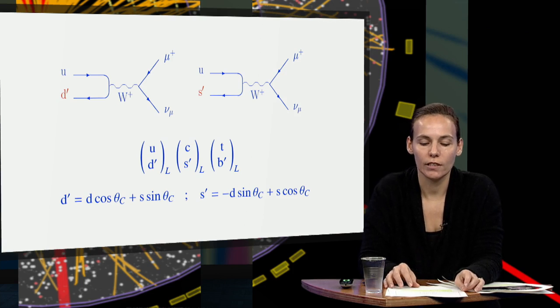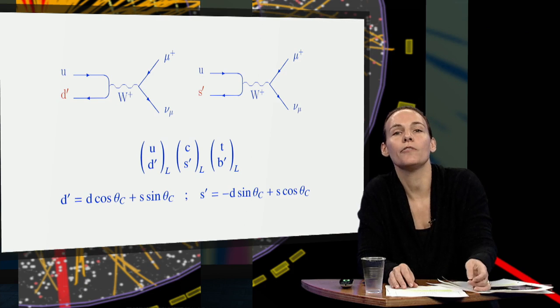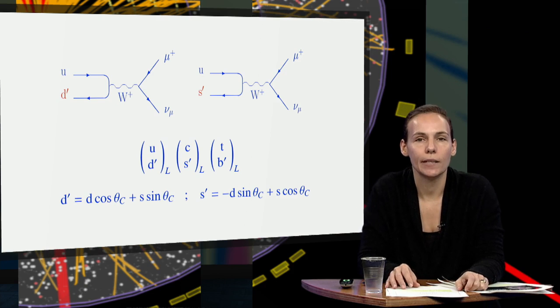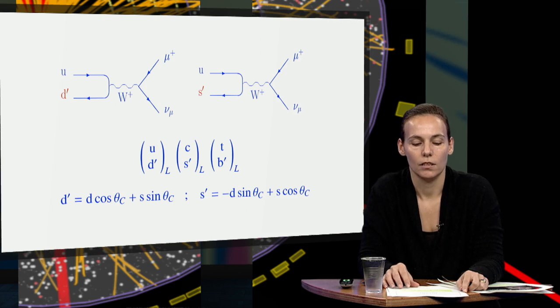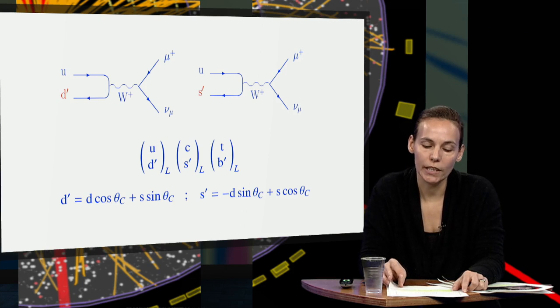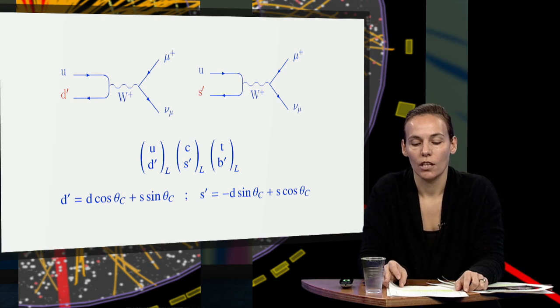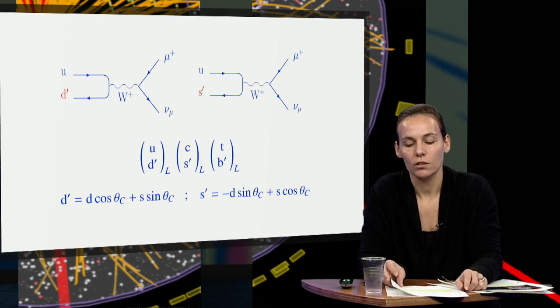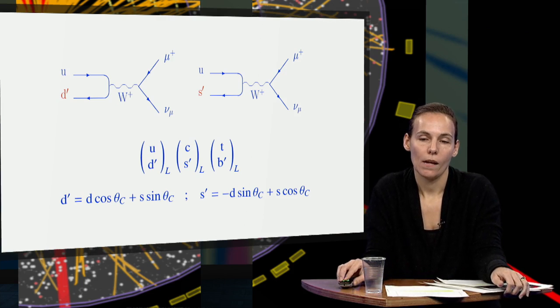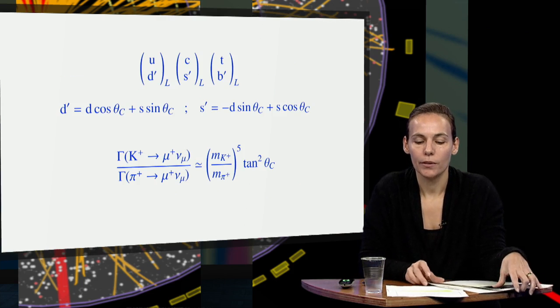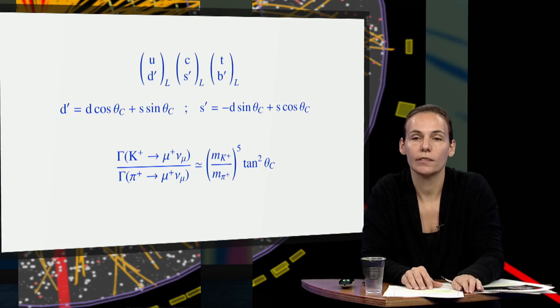For two generations, the description is simplified. In the formula, we symbolically substitute the wave function of the quarks with the name of the quark. The angle of rotation between the first two generations, theta c, is called the Cabibbo angle. The mixing corresponds to a modification of the weak charged quark current. A small strange quark amplitude adds to the down quark wave function, and vice versa. As a consequence, the amplitudes of the weak interaction of quarks change.